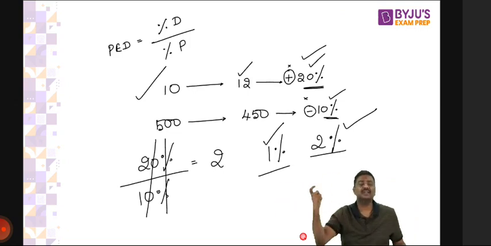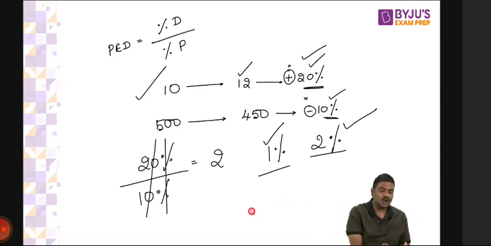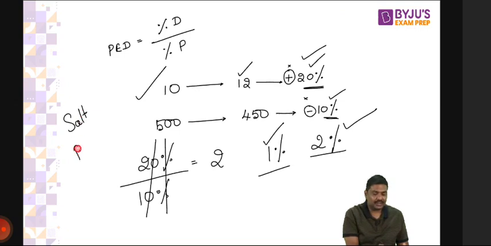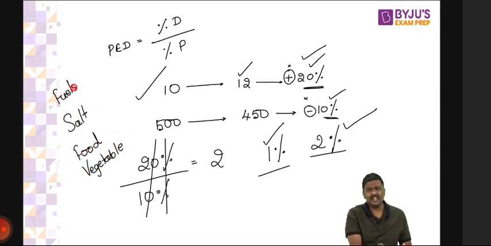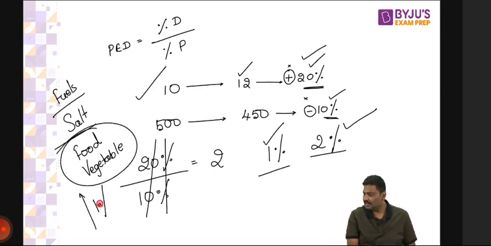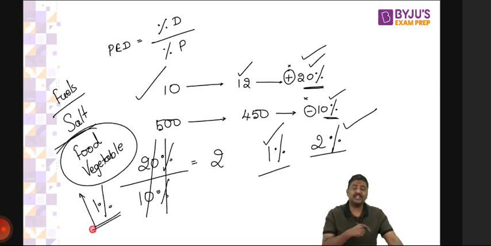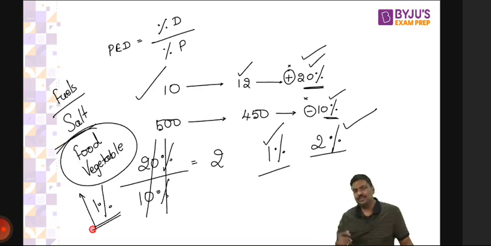But on the other hand, focus on a product such as salt, food grains, vegetables, or fuels. These are required. These are essentials. Do you think if the price of food or vegetables goes up by 1%, the demand will fall by 2%? Do you think demand will fall by 5% or 10% for that matter? Absolutely not. So understand the logic here.